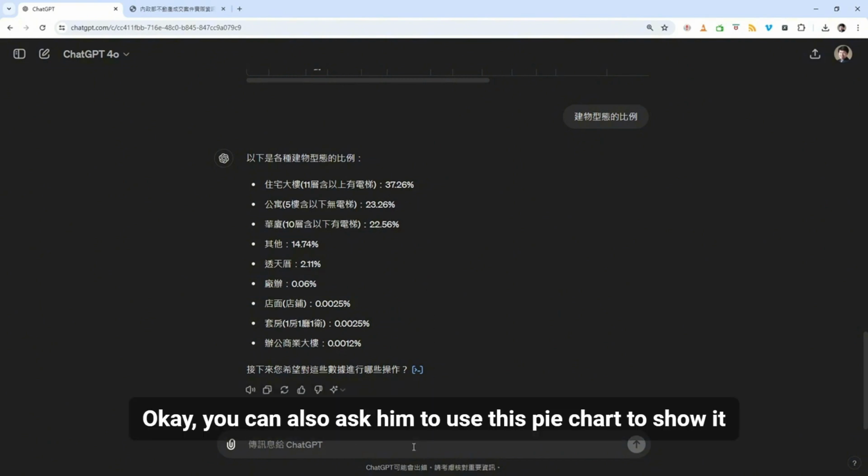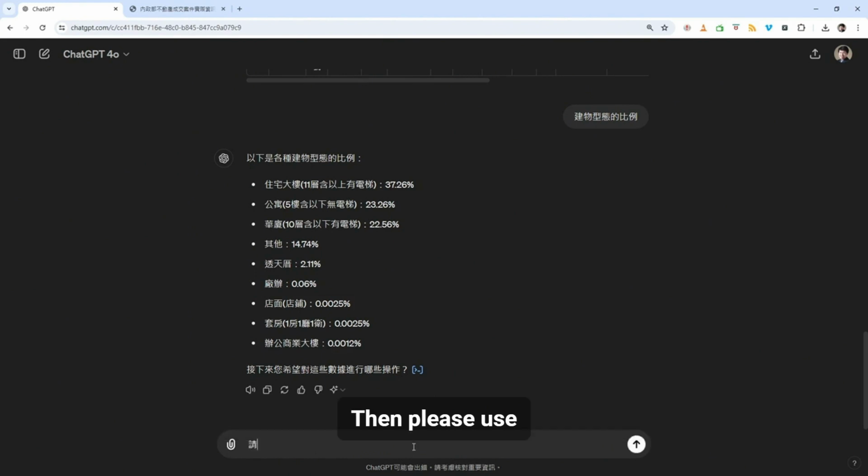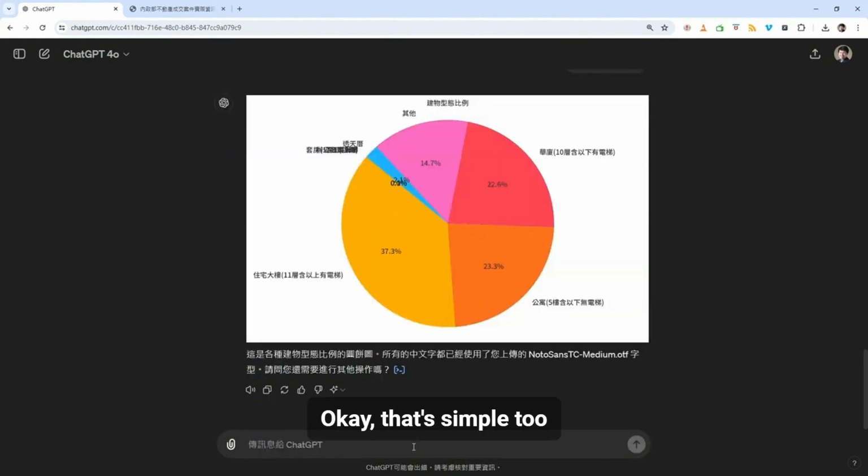Okay, you can also ask him to use a pie chart to show it. Then please use a circular pie chart. That's simple too. Through the pie chart, you can also intuitively see the distribution of these proportions.